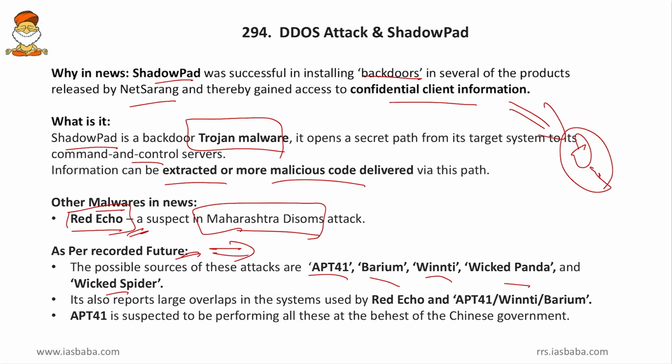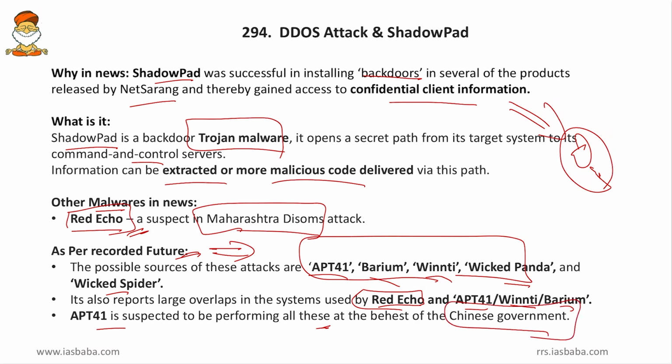And moreover, it also found that this RedEcho was from APT41, and it also had some other sources like Vicious Panda and Barium. And moreover, APT41, as per Recorded Future, is suspected to be performing all these activities at the behest of the Chinese government. So indirectly we can say that all these malware attacks, Trojan horses, are being carried out with the help of the Chinese government, or the Chinese government is sponsoring all these attacks. So, this is the main discussion here.